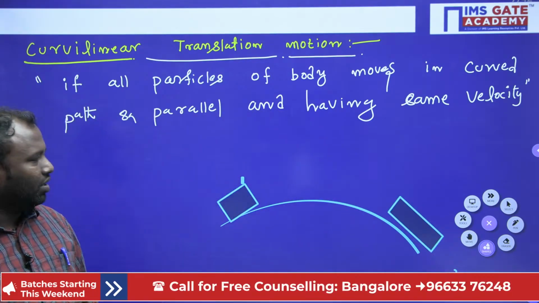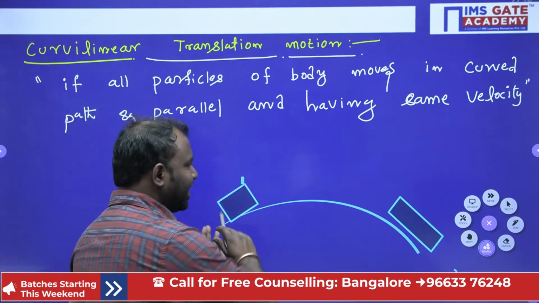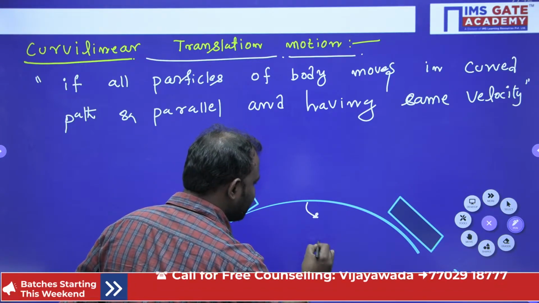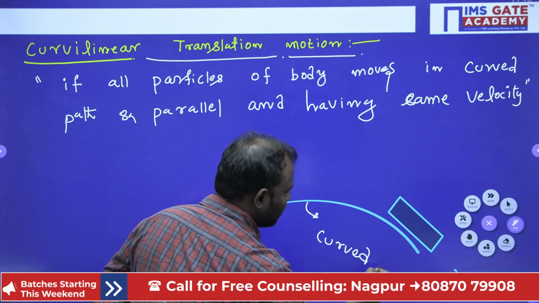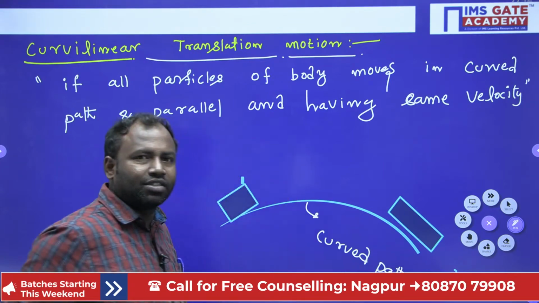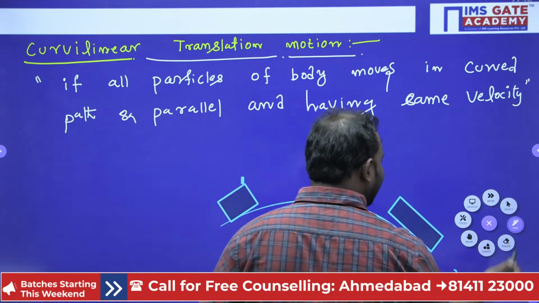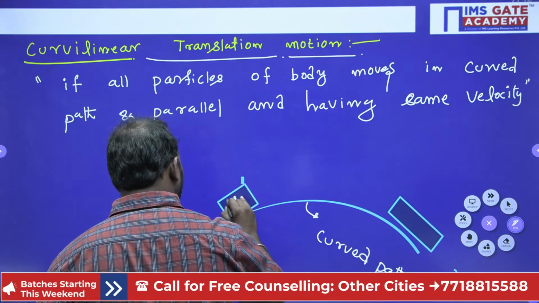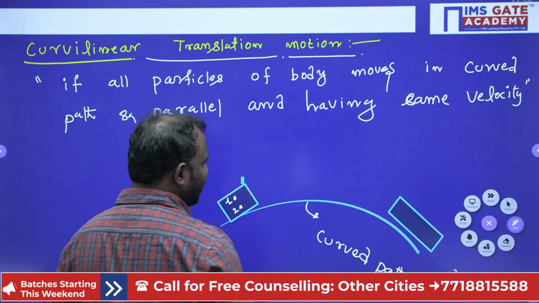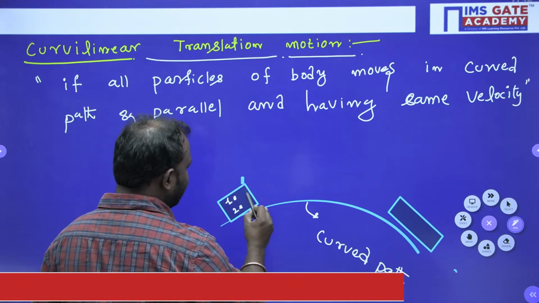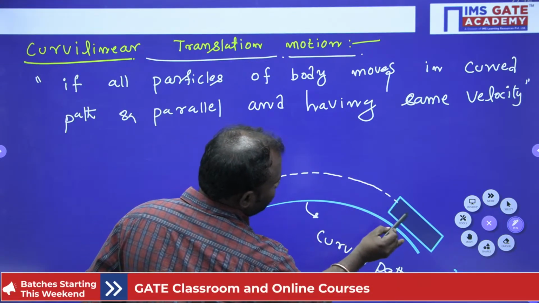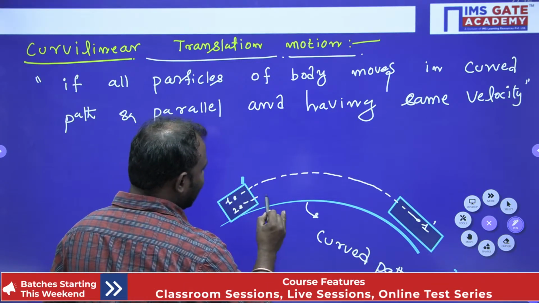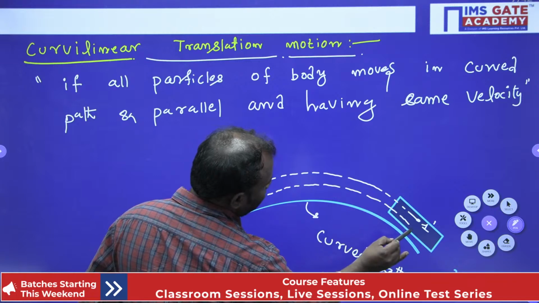So now, this is the body which is moving in a curved path. Here it is a curved path, guys. Now here my body is moving. So I am taking two particles in this again, particle 1 and particle 2. Now these two particles are going to move to here, and here it is 1 dash. Similarly these particles also move like this.